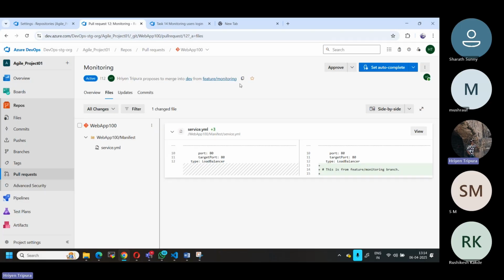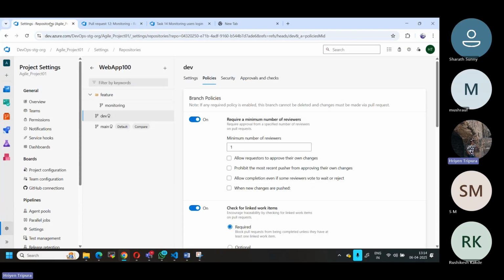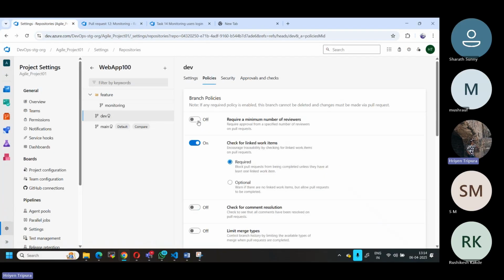But I'm not able to approve it as it is my own code. I will disable that for now. So I hope you understand, right? Somebody else needs to approve this one. Work item, let it be.